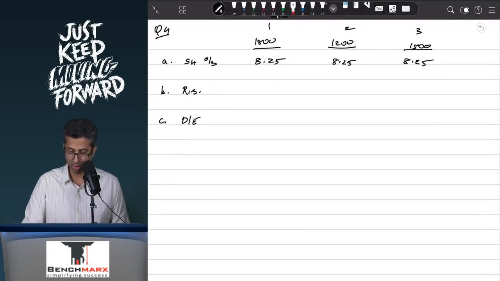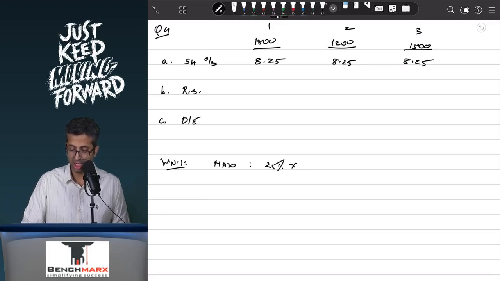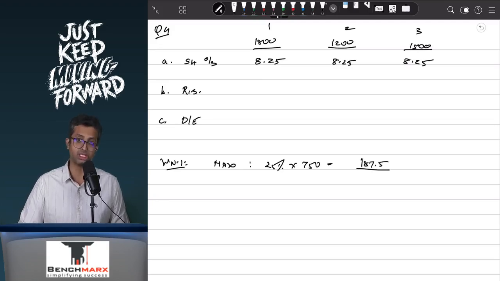However, if I were to prepare a working note 1, I would say that your resources are 750. I can maximum use 25% of that. So 25% into 750 will actually come to around 187.5. This is the amount of money I can use. However, if I want to find the number of shares to be bought back, I'll divide this by 30, and hence I'll possibly get 6.25 crore shares.